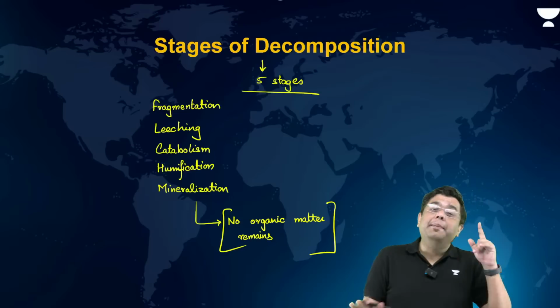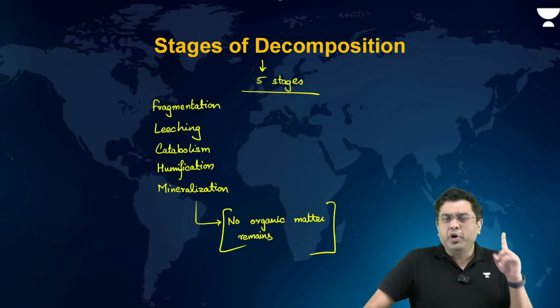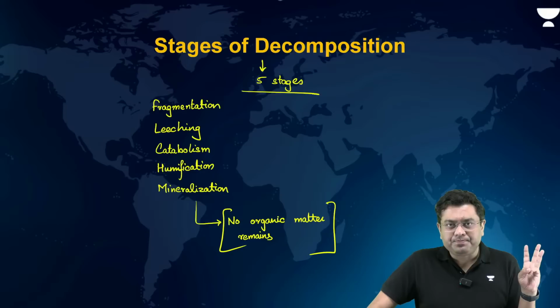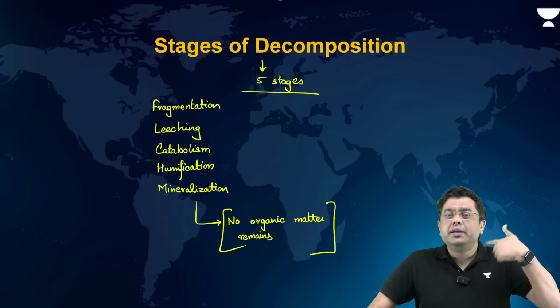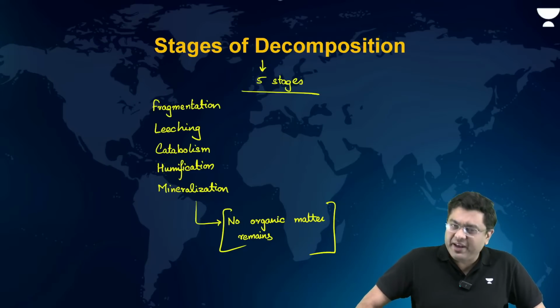Now, that means once the complete cycle of decomposition is completed, no organic matter is left. For decomposition, what do you require? Moisture, oxygen supply, and warm temperature. If these three are present, the rate of decomposition will be very fast.